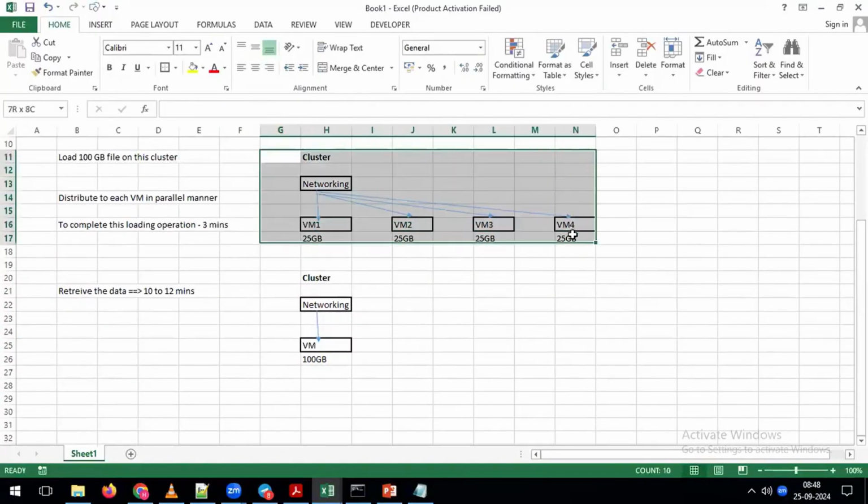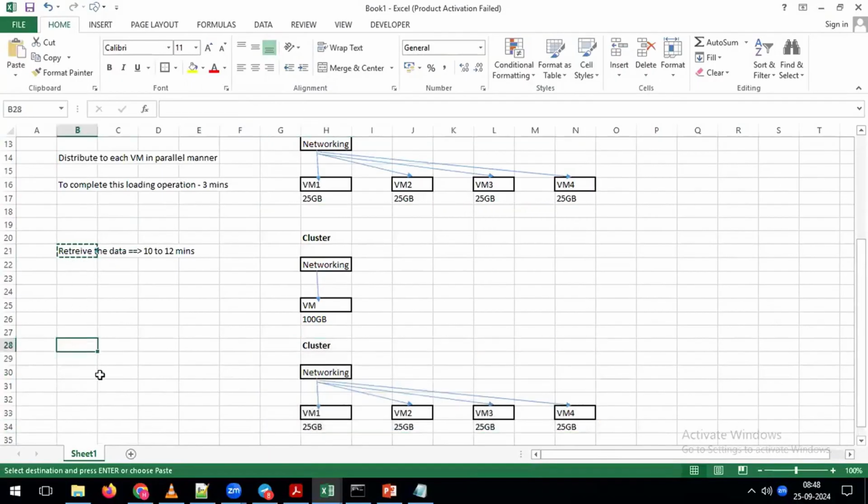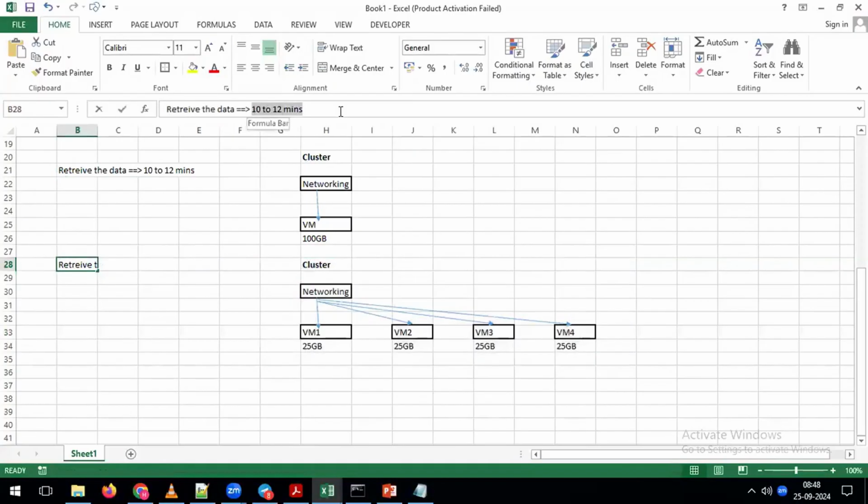Instead of that, for example, you have a cluster like this. Now from this cluster, you want to perform the retrieve operation. Now you tell me, on top of this cluster, if you perform the retrieve operation, how much time will it take? Will it take 10 to 12 minutes, or less time? I can say 2 to 3, or 3 to 4 minutes. What is the reason?